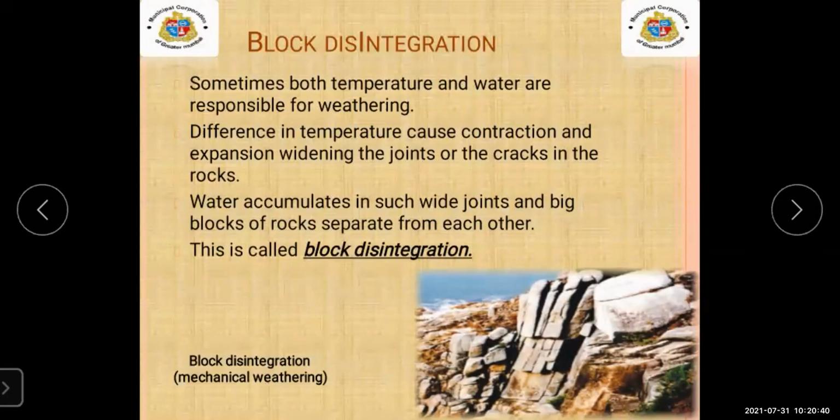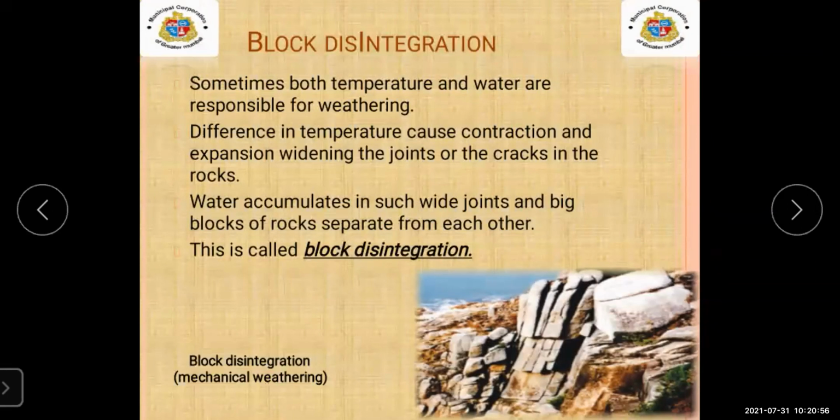Before that, before chemical weathering, there is one topic we have left out. We'll learn that. Sometimes both temperature and water are responsible for weathering.